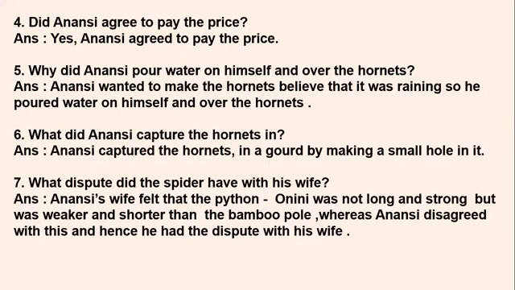I mean, Anansi's wife. There was a wife of Anansi also, and she did not agree that Python was long and strong. Instead, she thought that Onini, the Python, was weaker and shorter than the bamboo pole which Anansi was holding in his hand at the time. Anansi disagreed with this. He did not agree with his wife, and hence there was a fight and a dispute between the wife of Anansi and Anansi himself. Okay, so let's move on to the next question.